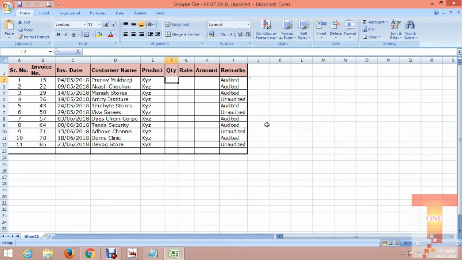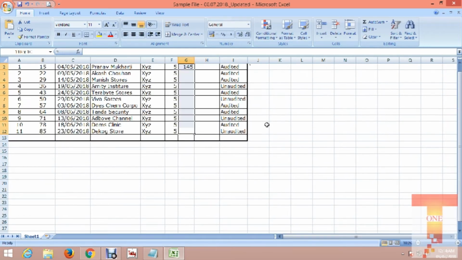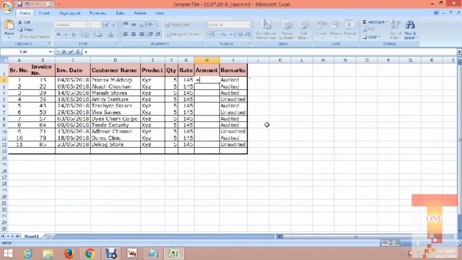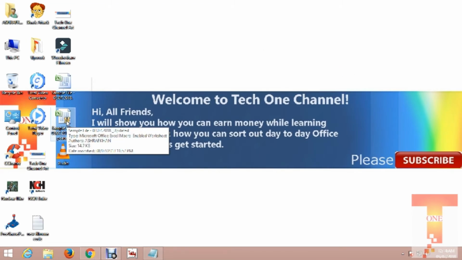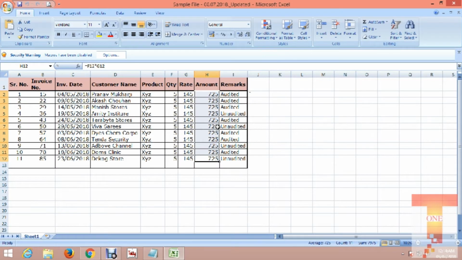So if I put the quantity 5 again, rate 145, and amount, and if I close it again, let's open it.